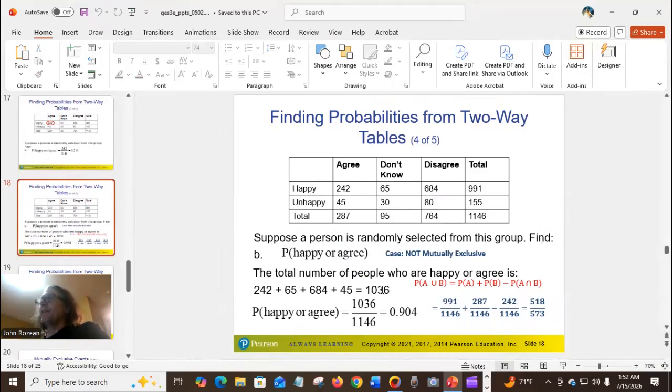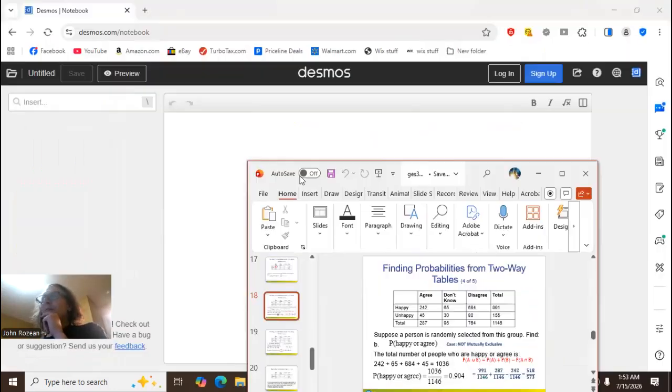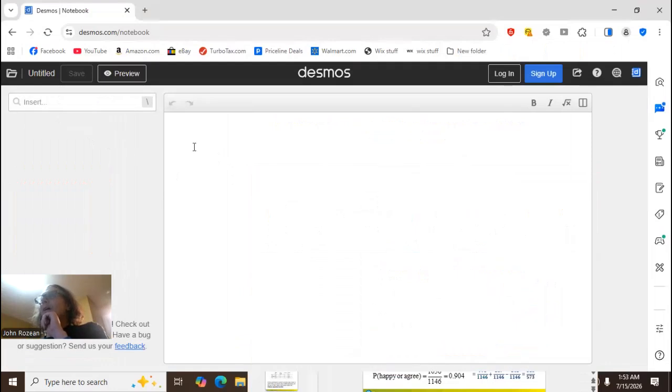I was trying to figure out what was going on over here. I've seen this before, but let me tell you, I just like following the equation. To be honest, just go with the equation that we have here, and that's what I'm going to do right now. And I'm going to use the Desmos Notebook, and it'll allow us to type as well as make calculations.